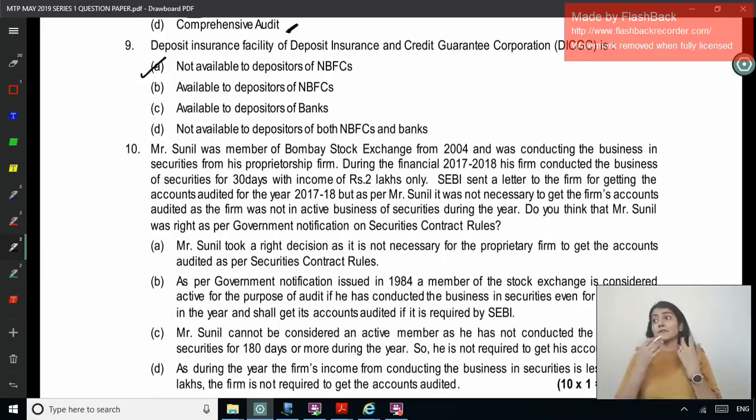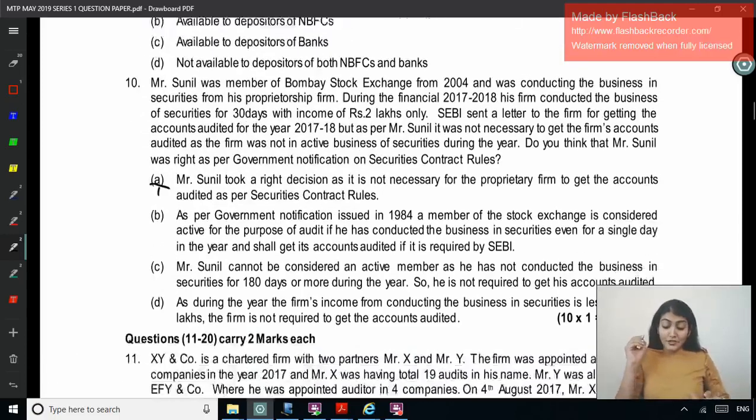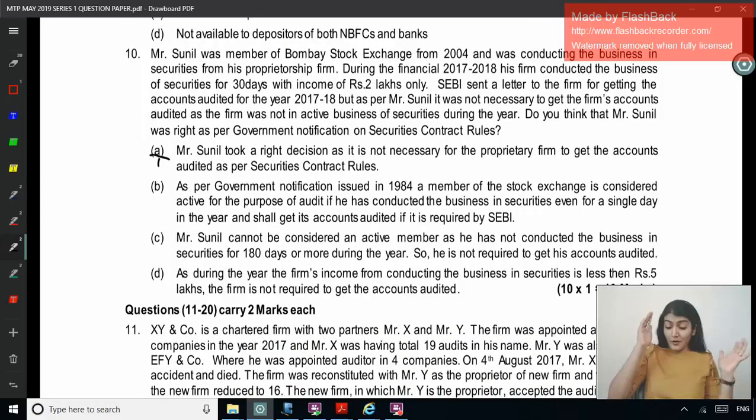Right, so as per the stockbroker audit, which members of the stock exchange are required to get their accounts audited? Any active member. And when are you considered to be an active member of the stock exchange? Even if you do even one trading activity, and here he has done it for 30 days. Even a single trade. Option A: Mr. Sunil took a right decision as it is not necessary for the proprietary firm. Option B: as per the government notification issued in 1984, a member of the stock exchange is considered active for the purpose of audit even if he has conducted the business in securities even for a single day in the year, and he shall get his accounts audited if it is required by SEBI.